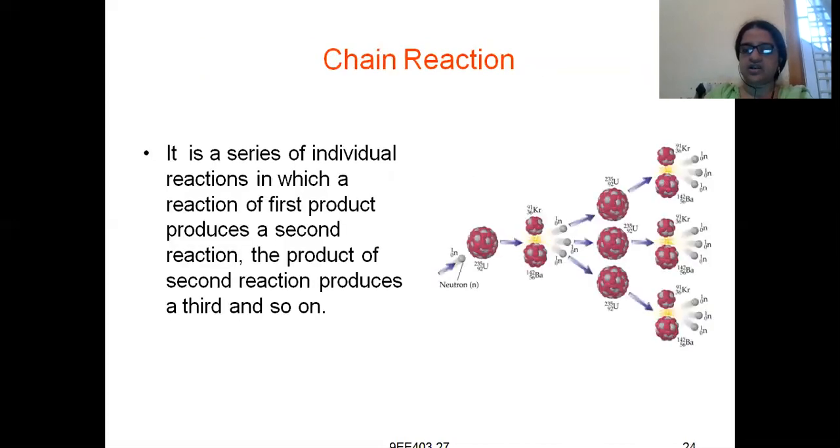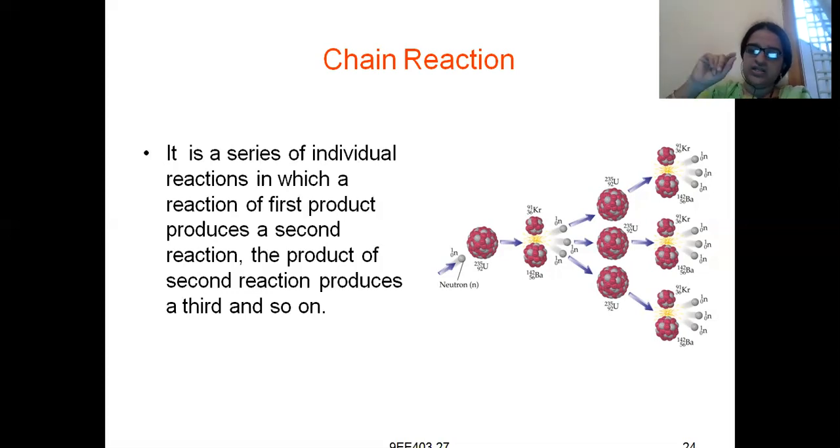Coming to a chain reaction. In this class, I will tell you the basic definition of a chain reaction and how a chain reaction occurs; the rest we will discuss in the later topics. It is a series of individual reactions in which the product of the first reaction produces a second reaction, the product of the second reaction produces a third, and so on.